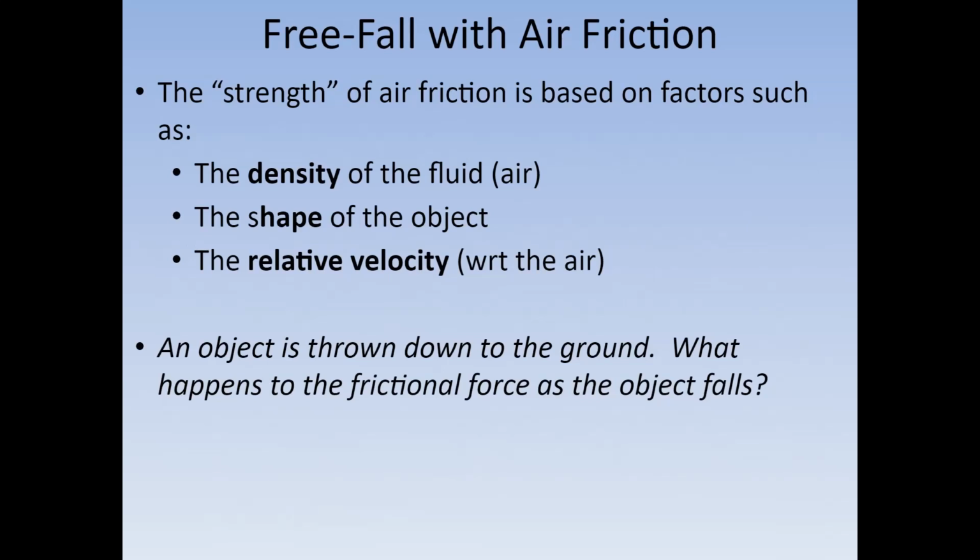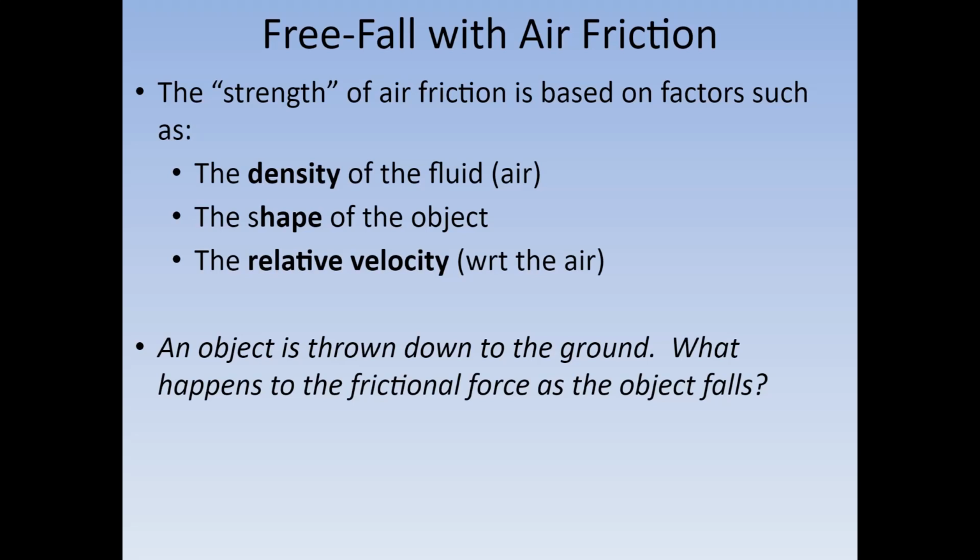Now, there are a few things that could affect how strong the air friction is on an object as it falls. The first is the density of the fluid, in this case air. If you have an object falling in a different type of gas besides air, or in water, let's say, then that density of the fluid will make the air friction greater. The shape of the object also affects the air friction.